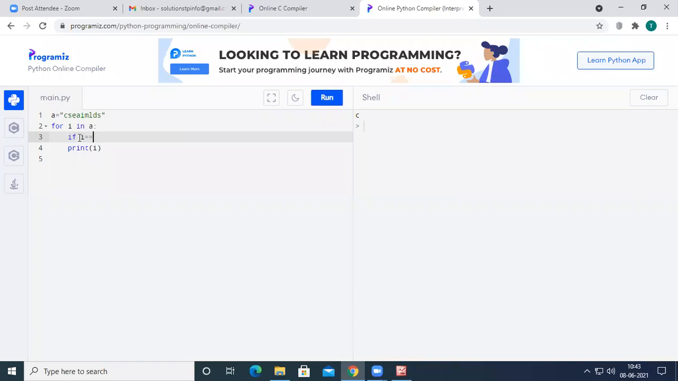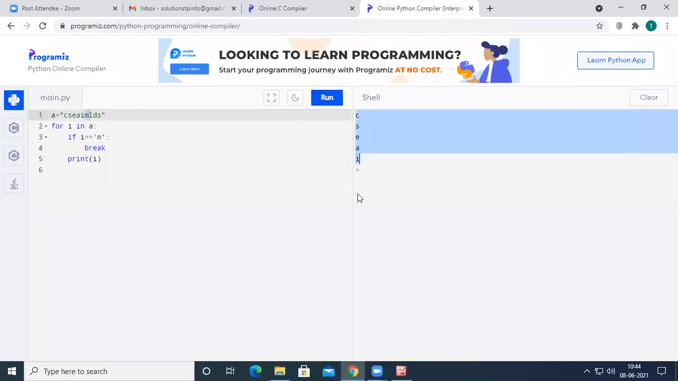And similarly, here, if I equal to m, I want to break. So if I find M in the given string, it is going to break. CSC AI, and I found M here. So the output will be CSC AI. M will not be printed, because on M we called break. So instead of break, what will happen if we use continue?